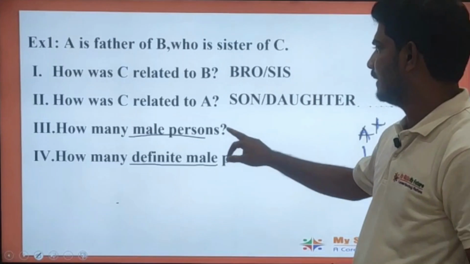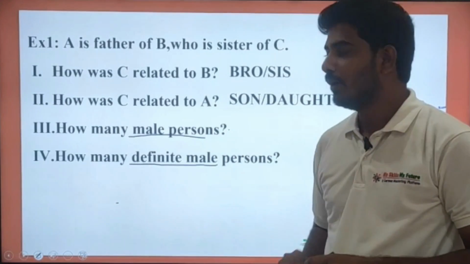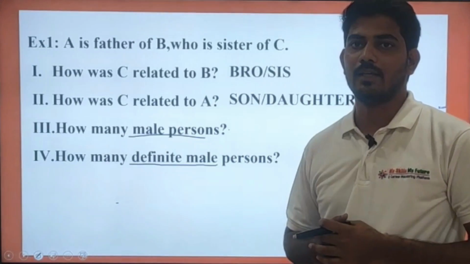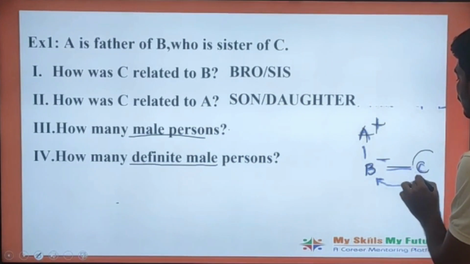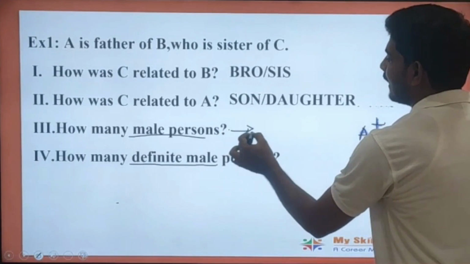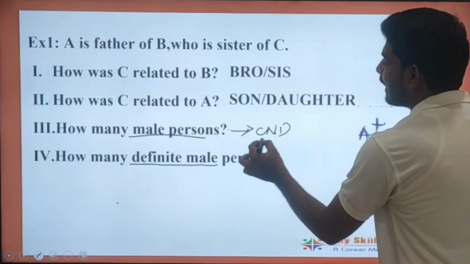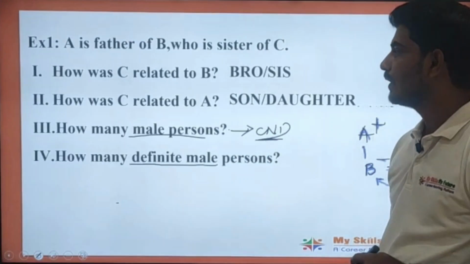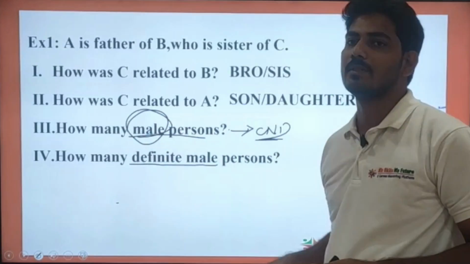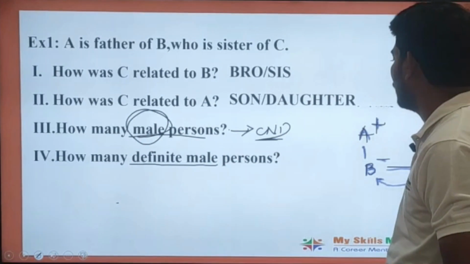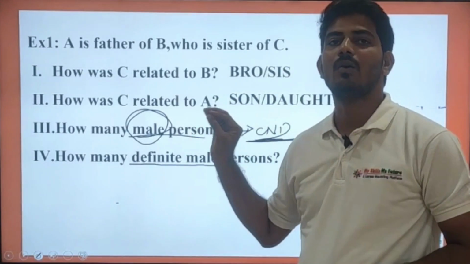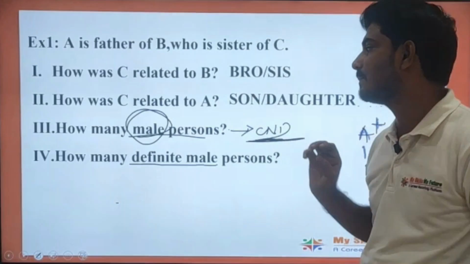Sir, what is the difference between the third question and the fourth question? See here, in this question he simply asks how many male persons are there. As the gender of C is not known for us, we cannot determine how many male persons are there in this particular problem. Why? Because he simply gave male persons.